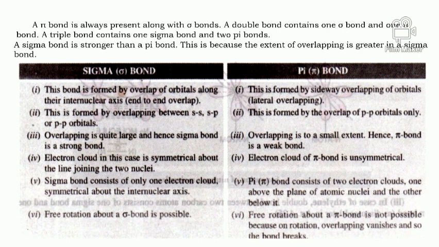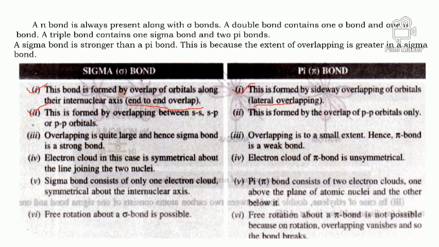So here you can see the difference between sigma and pi bonds. A sigma bond is formed by head-to-head or end-to-end overlapping. A pi bond is formed by lateral overlapping.